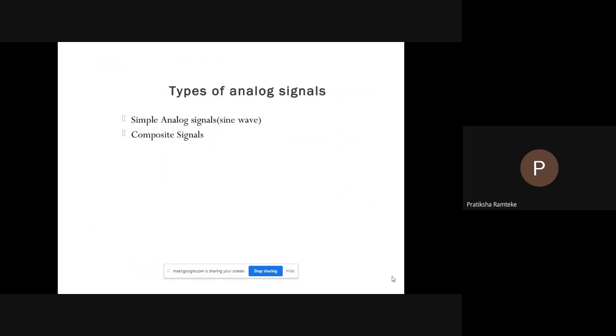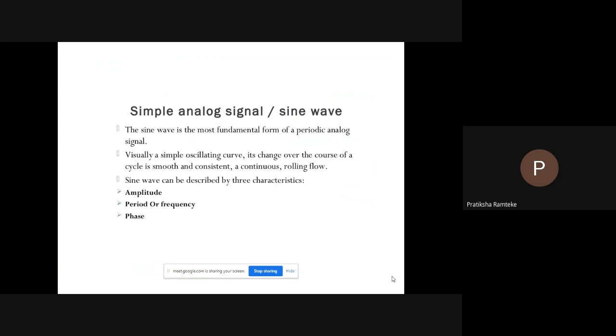Hello everyone. Today's topic is types of analog signals. There are two types, simple analog signal and composite signals. Simple analog signal means, or we can say sine waves. The sine wave is the most fundamental form of periodic analog signal.